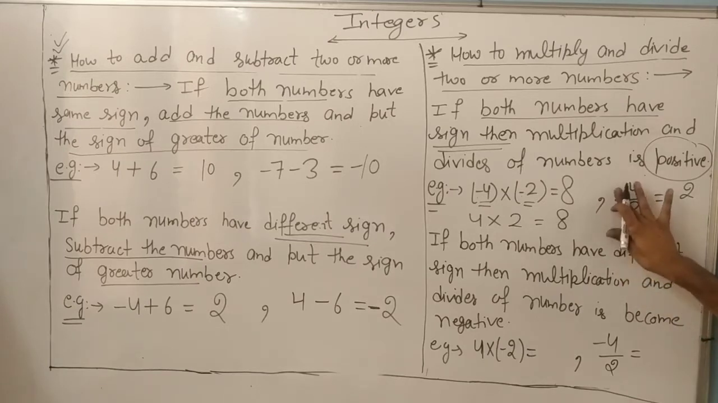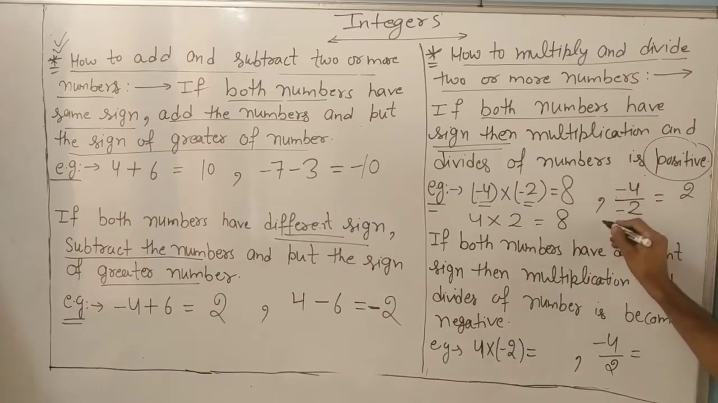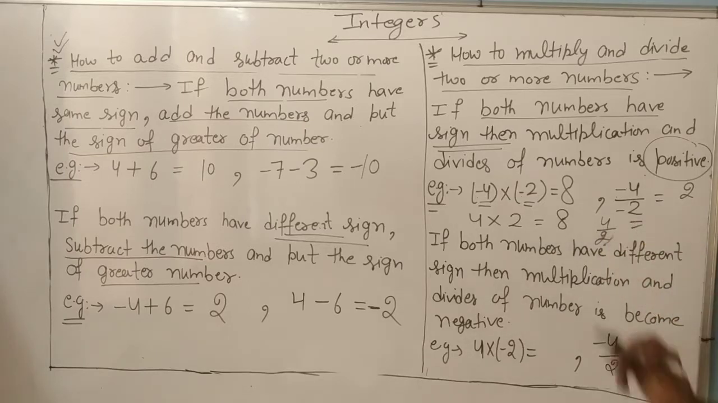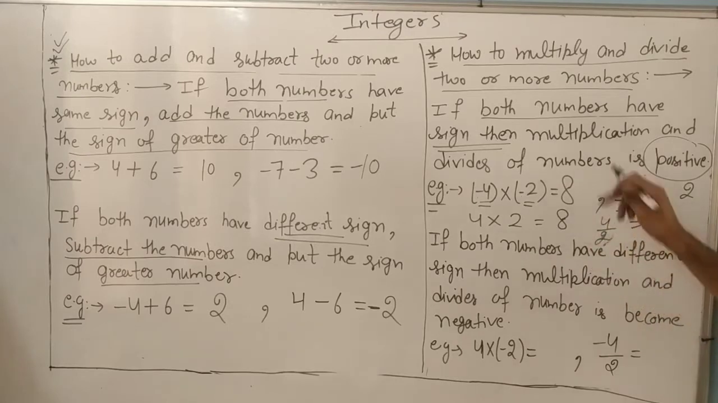Understand or not? Otherwise, you can write 4 divided by 2. What is it? Positive. Same sign, then the answer is always positive. So it is 2. Understand?